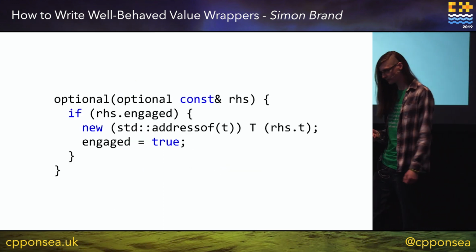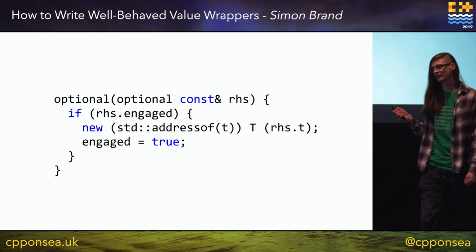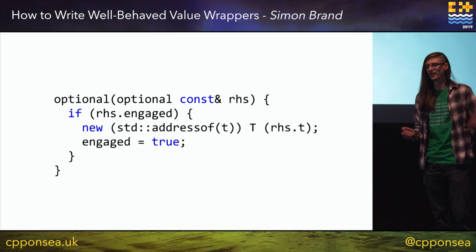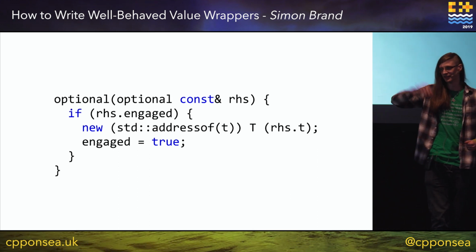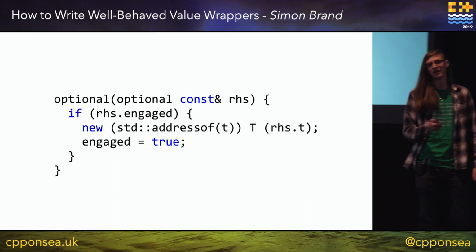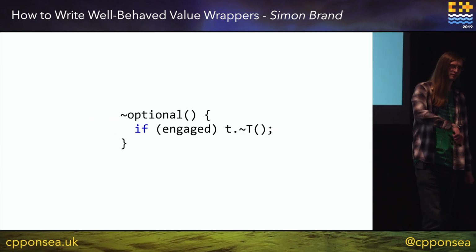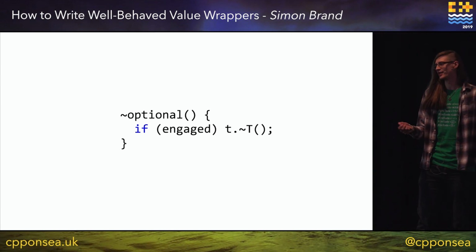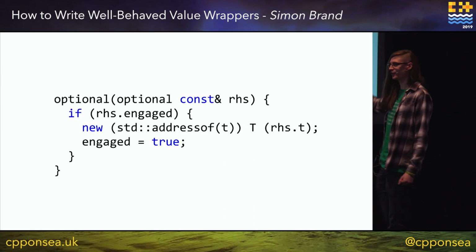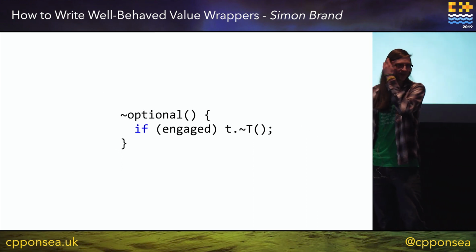So we can write a copy constructor for this, which is pretty much what you saw earlier, it just checks if it's engaged and does a placement new. And we can write a destructor for it, which checks if it's engaged and destroys. But the problem here is that these two functions are defined no matter what the underlying type is.